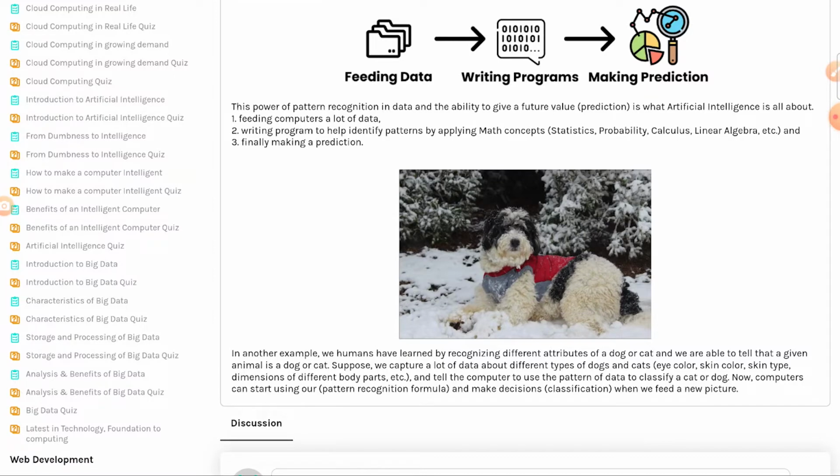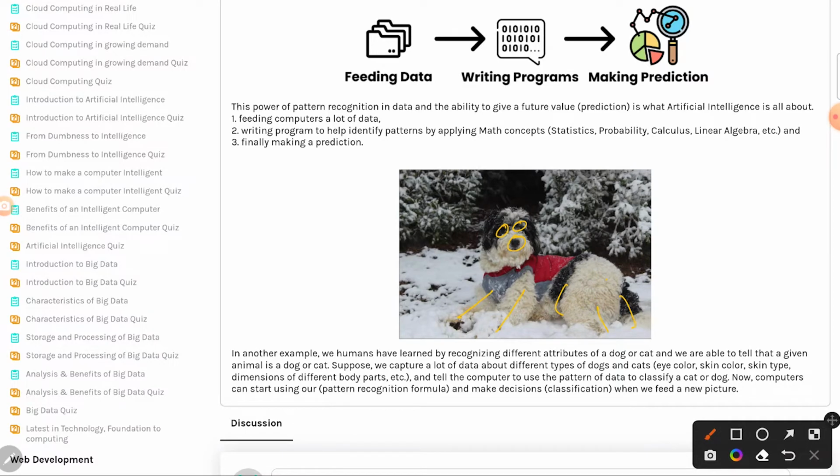We know that it's a dog and not a cat. How did we learn? We know that certain characteristics, certain physical attributes, in terms of the eyes, in terms of the nose, we know these are the legs. One leg may be hiding here, another leg, this is the tail, this is the fur, and all of that.